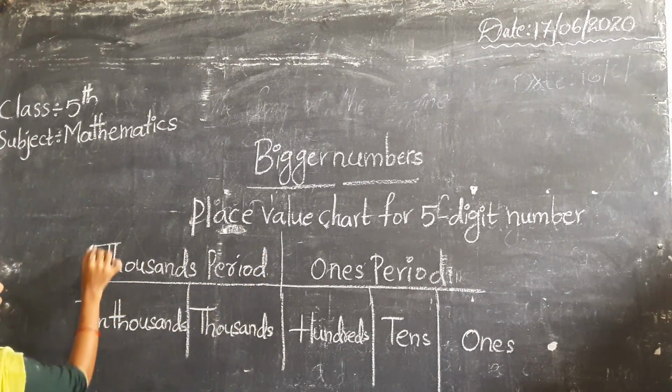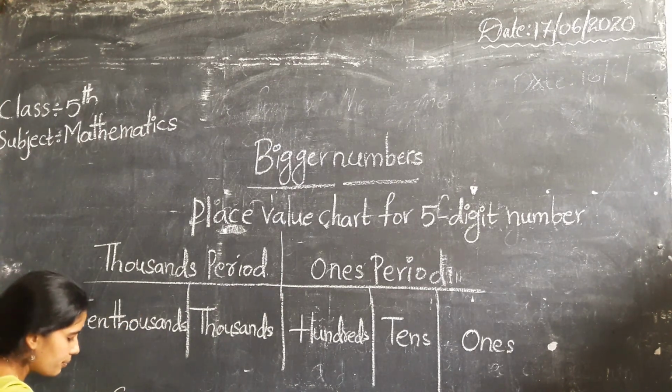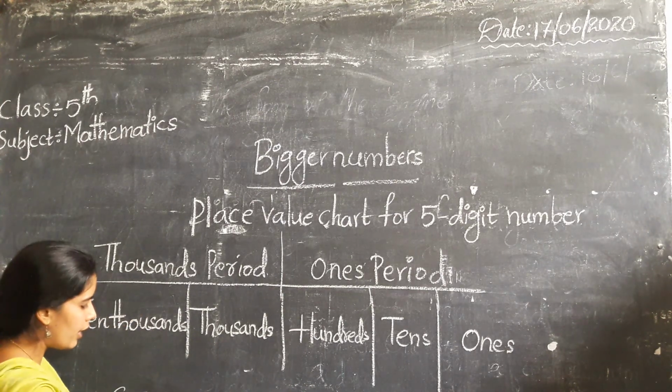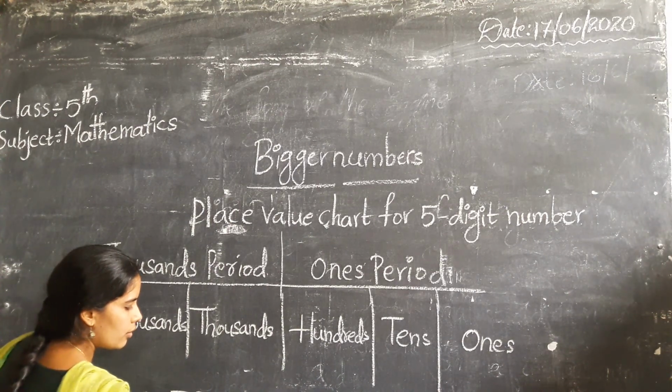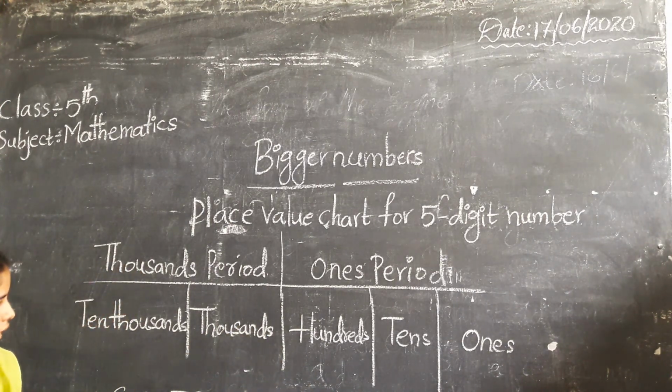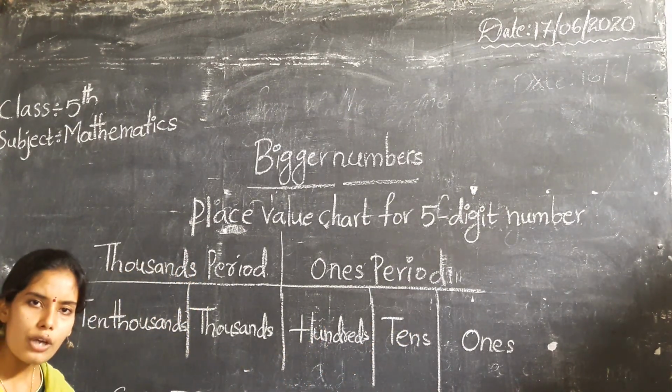Okay. Here we have to arrange the numbers in these place values. For example, I am taking one number. Here the number of place values is 5, so the number of digits is also 5.